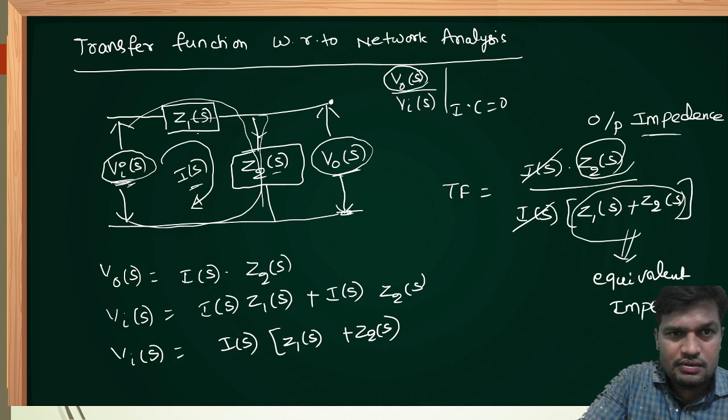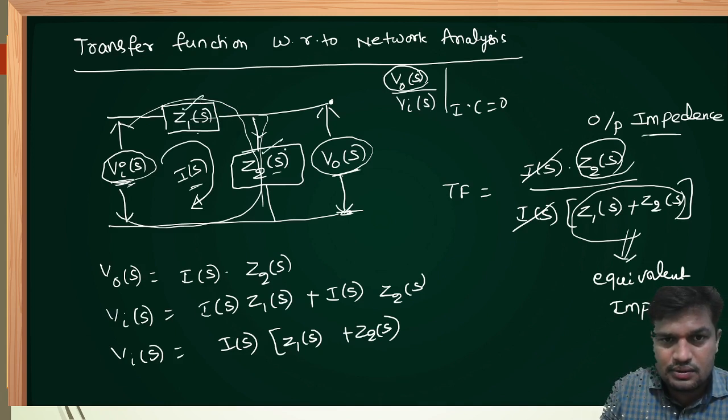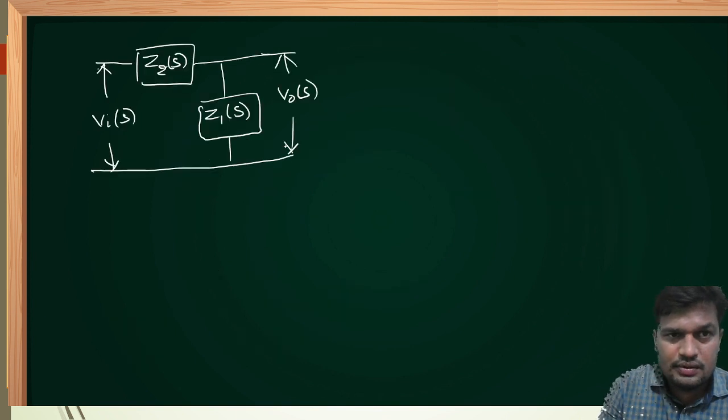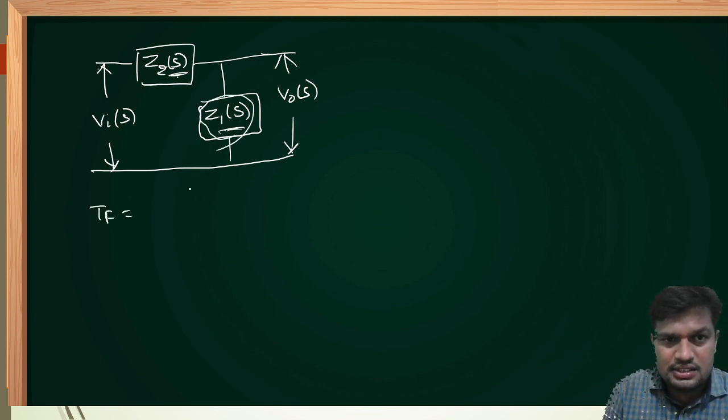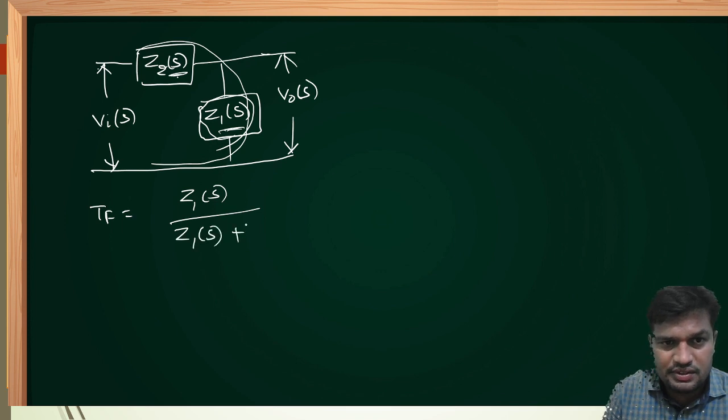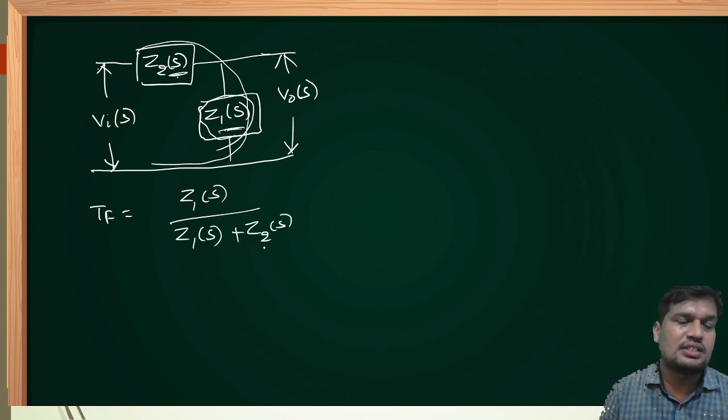In the previous circuit, it is Z1, this is Z2. In the present circuit, in place of Z1, Z2 is there, and in place of Z2, Z1 is there. What is the transfer function? Direct shortcut: output impedance, that is Z1 of S, divided by the total or equivalent impedance, that is Z1 plus Z2 of S. That is a shortcut.